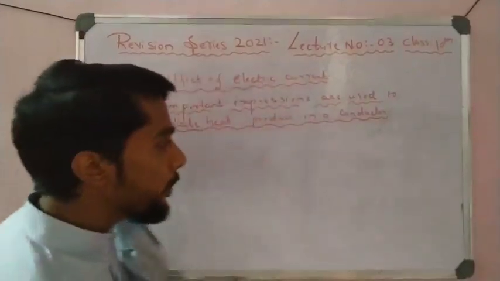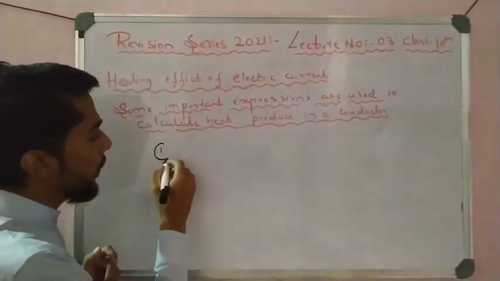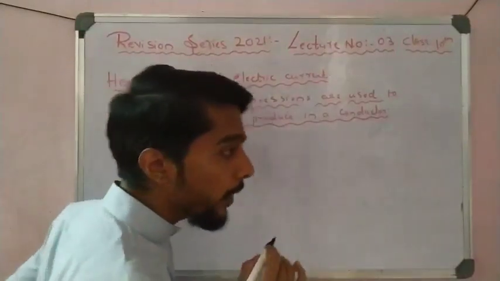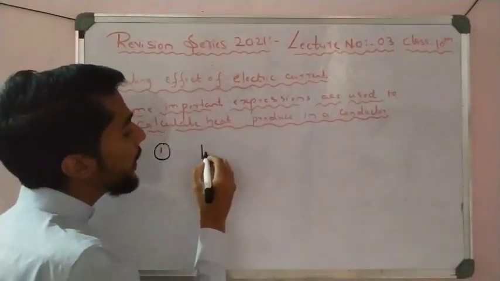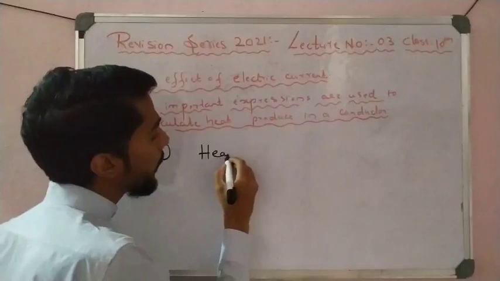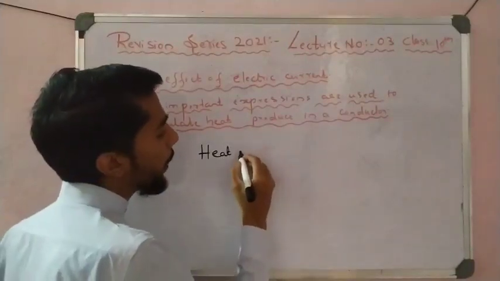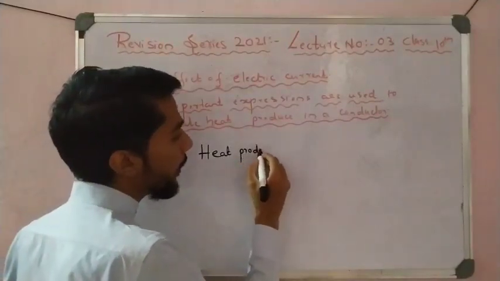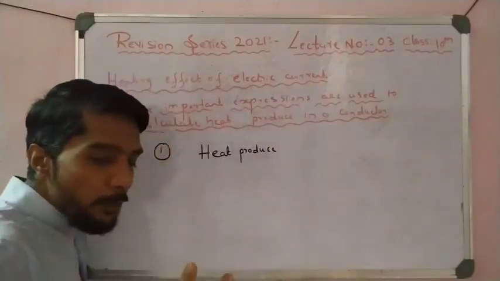So let us see the first expression, that is very important, right? That is the first expression you have to remember, and that is the heat produced formula.